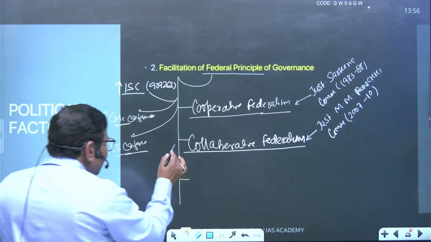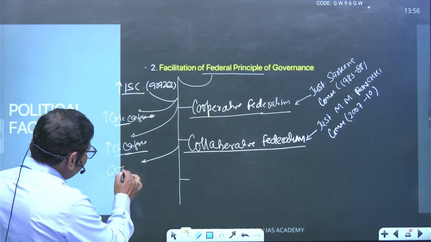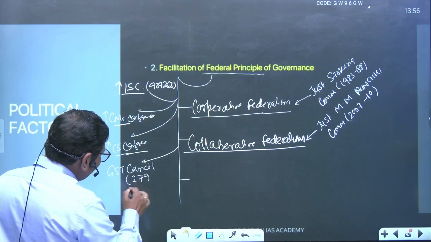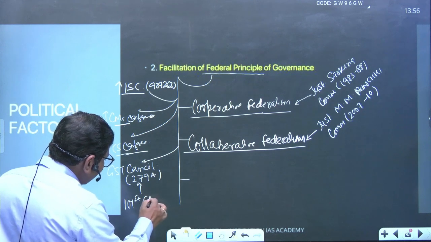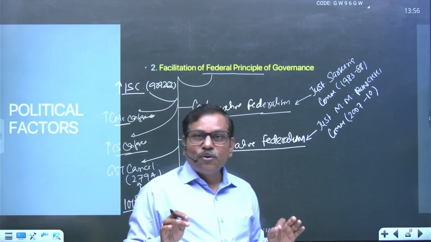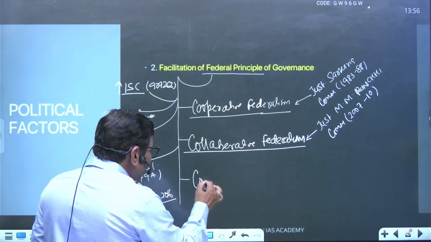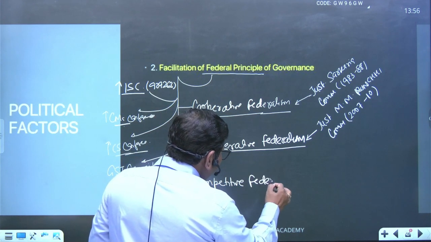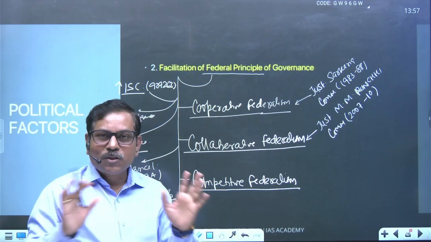The collaborative mechanism laid foundation of many machineries, including GST Council. GST Council came into being under the Article 279A, and for this we have made 101st Constitutional Amendment Act 2016. Right? This is nothing but reflection of the collaborative federalism. Right? And under this one, we have also introduced here competitive federalism. Competitive federalism, right? Competitive federalism is related to the healthy competition between the union and the state.